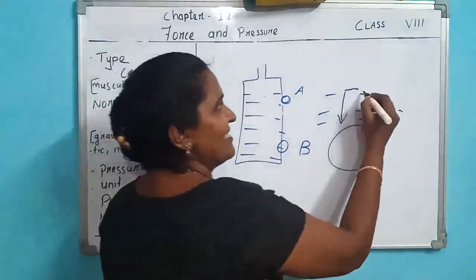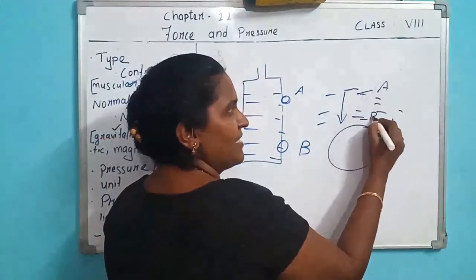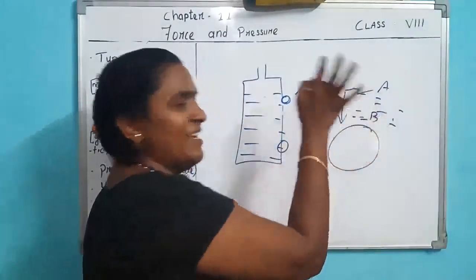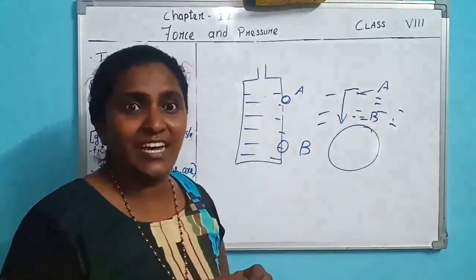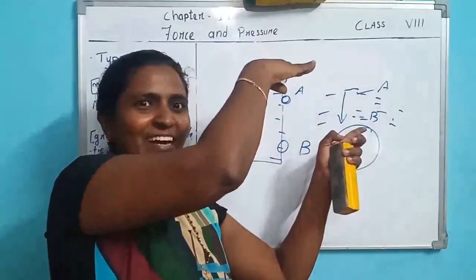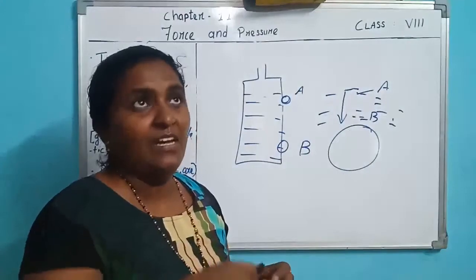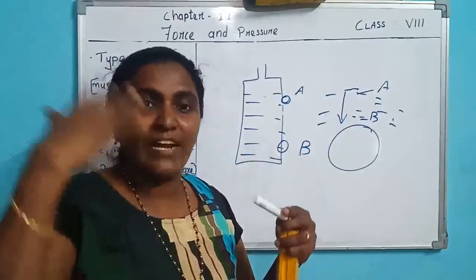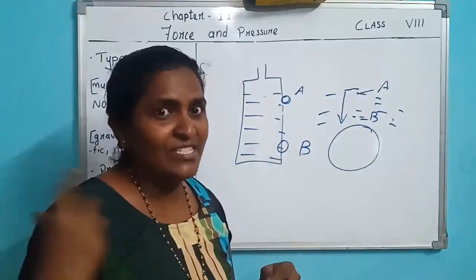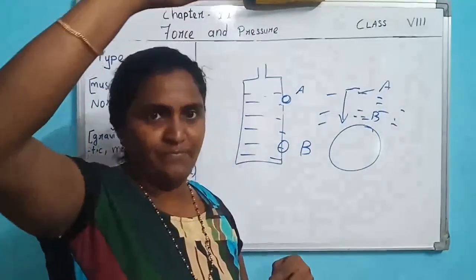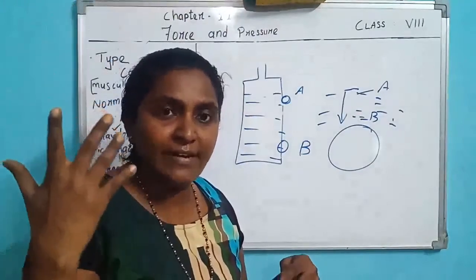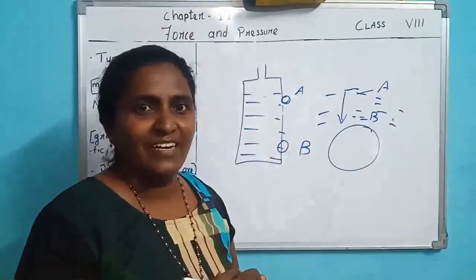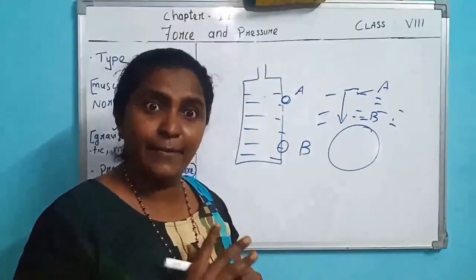Now my question is, at this area or at B, where is the pressure exerted by the air more? At B, because the more the air column, the more the air pressure. That's why mountaineers, those who climb mountains, carry oxygen cylinders, because when we go up, air pressure decreases. What is air pressure? Pressure exerted by air. Understood? Pressure exerted by air is called air pressure.